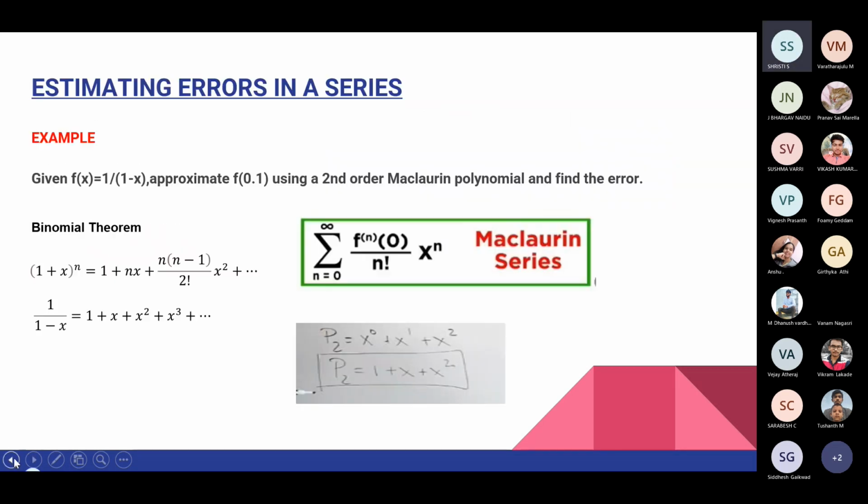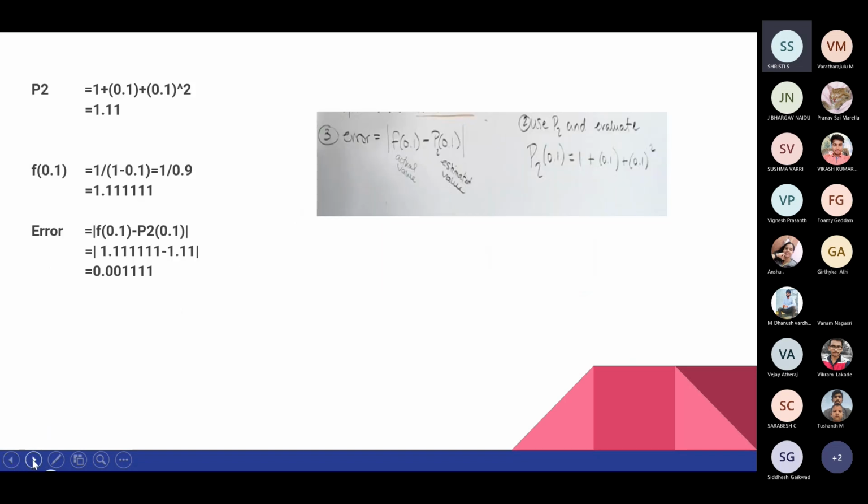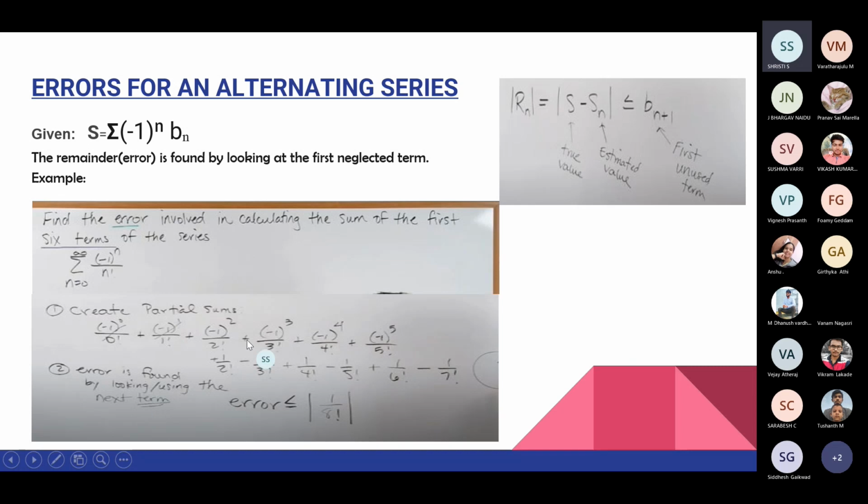The previous one was for a continuous series. Here we look at the alternating series. An alternating series is given by the general formula (−1)^n b_n, where b_n are the terms. So the remainder is found by looking at the first neglected term. Here, as you can see, the question says find the error involved in calculating the sum of the first 6 terms of the series. From the general formula for an alternating series, we can conclude that in the question we have an alternating series.